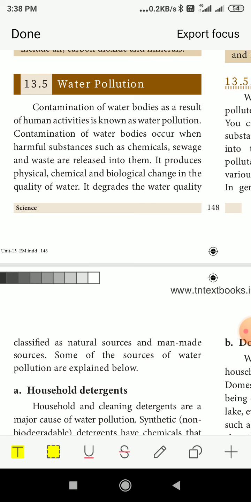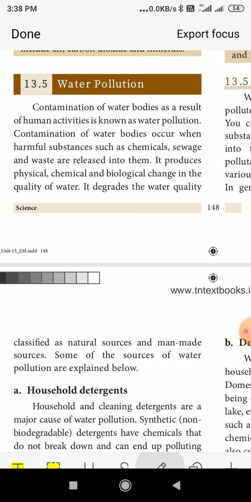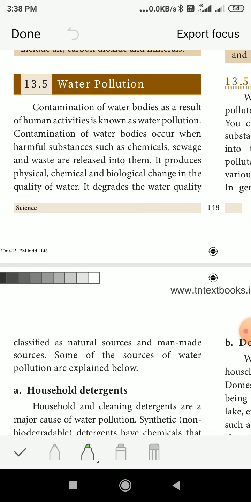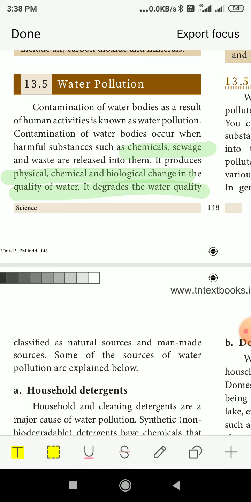Because of the release of sewage water or chemicals, the water bodies get contaminated physically as well as chemically and biologically, and it degrades the quality of water for use. And man-made sources: some of the sources of water pollution are explained below. How does the water get polluted?